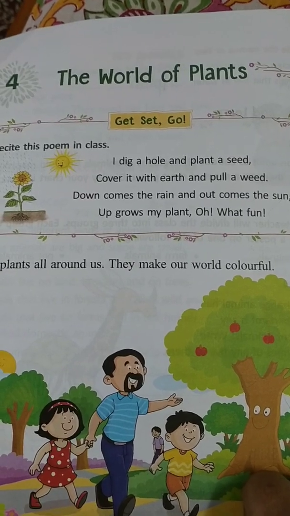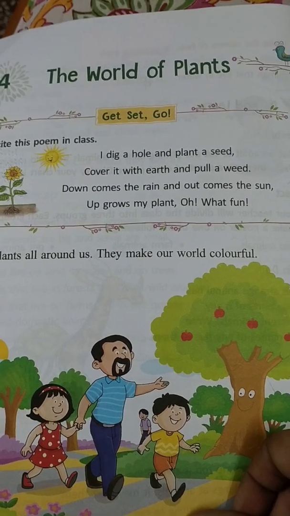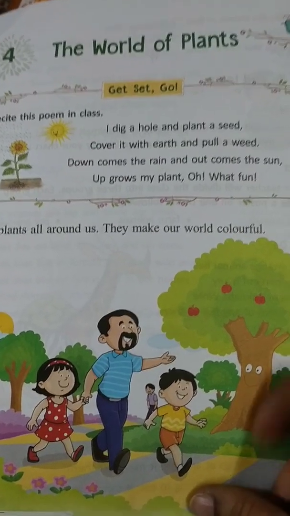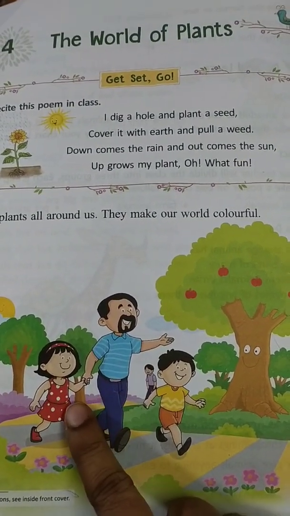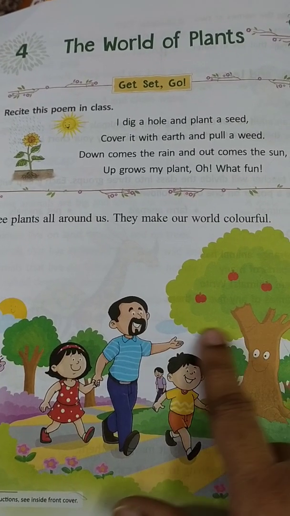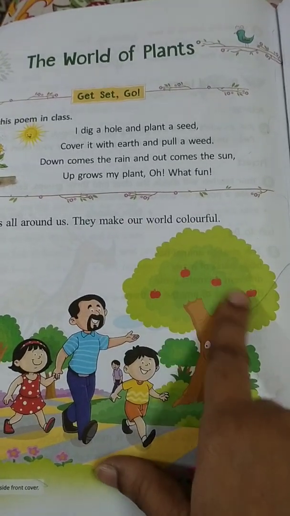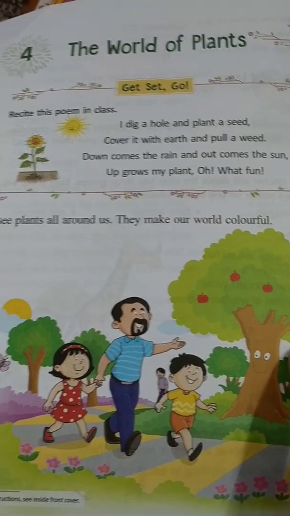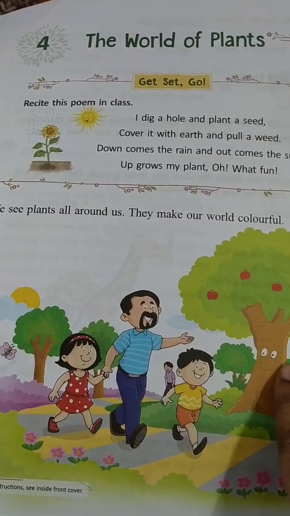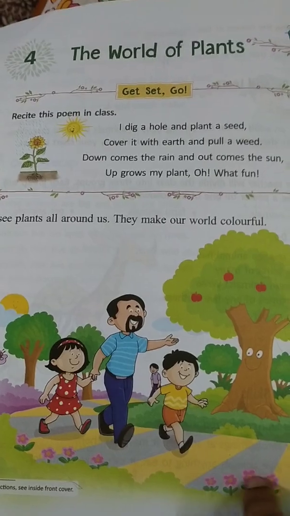So when we go around, you can see colorful greenery all around, isn't it? Some are fruit giving plants, some are vegetable plants, some are just flowers. See here, a man is taking the children to a park, and there he can see all around the grass and trees and fruits, isn't it? All these things make the world wonderful, children. It makes different colorful leaves, different colorful flowers. You will enjoy it. So we will see the plants around us.